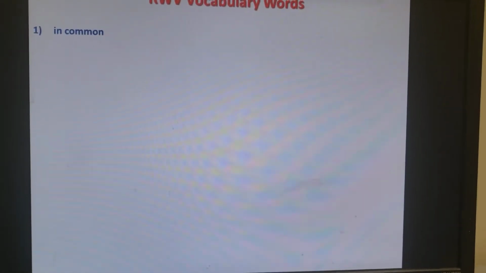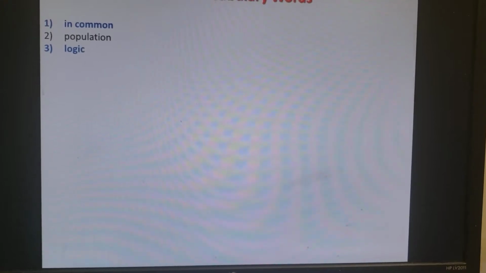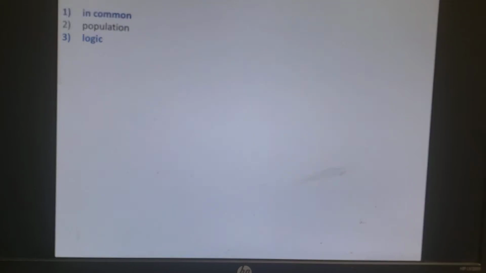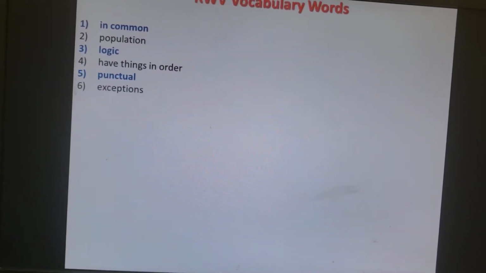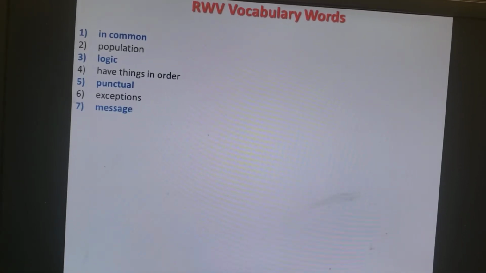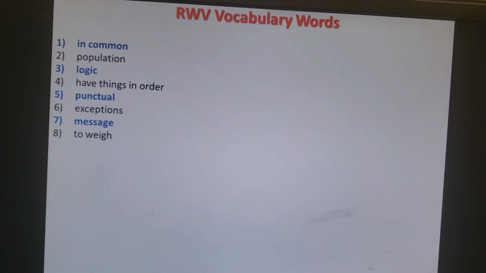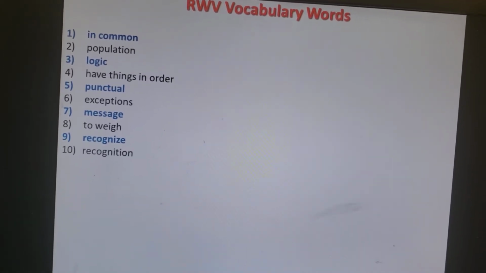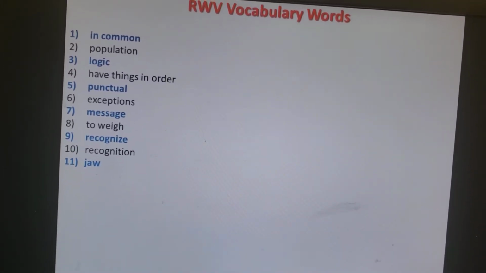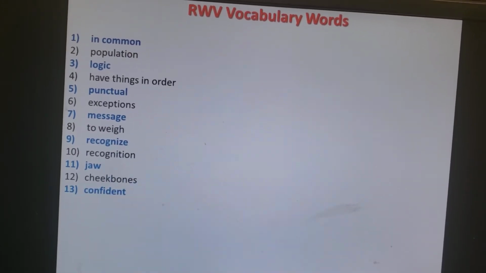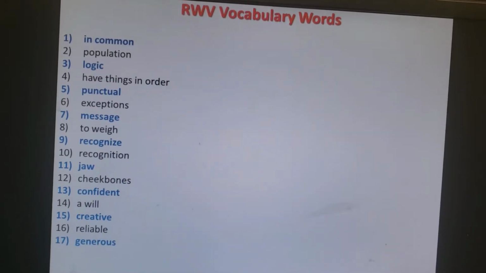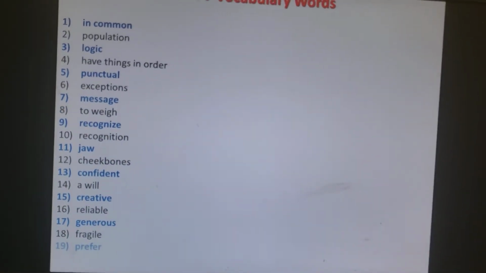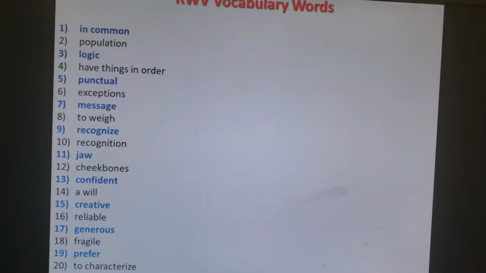So let's see if you can use these words: in common, population, logic, have things in order, punctual, exceptions, message, to wave, recognize, recognition, jaw, cheekbones, confident, a will, creative, reliable, generous, fragile, prefer, and to characterize.